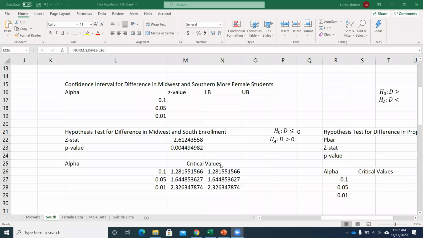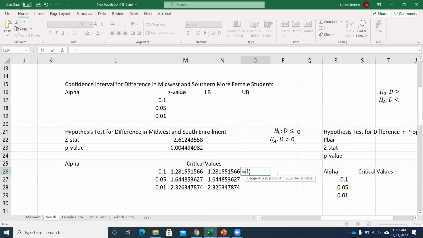Now, if you wanted to do this in Excel, you could just type in, compare them, and say, okay, I can reject at all these levels. But if things were to change, we could use an IF statement. I'm going to just use the p-value one because I think that's easier. If my p-value is less than alpha, then I want to put in the word reject. If it's not, then I want to put in the words fail to reject. Now, when I copy this down, I want to make sure it keeps using the same p-value, so I'm going to put some dollar signs around that.